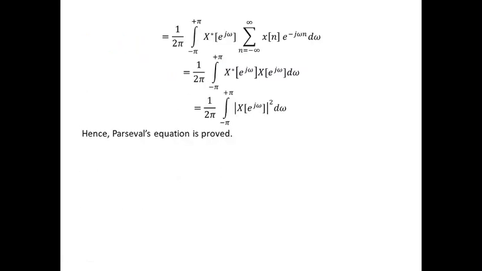Now rearranging the equation, 1 by 2 pi, take the conjugate outside and rearrange in such a manner that this equation will evaluate to X of e power j omega. Hence 1 by 2 pi minus pi to pi modulus of X of e power j omega the whole square d omega. Hence Parseval's equation is proved.